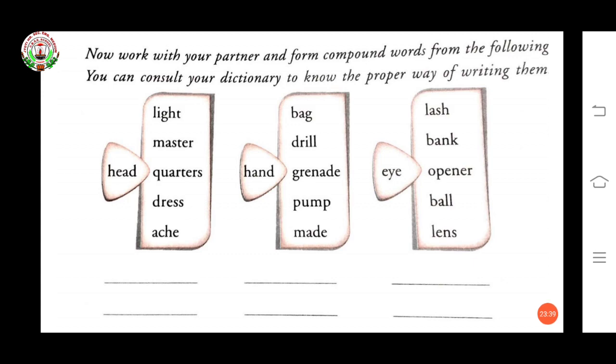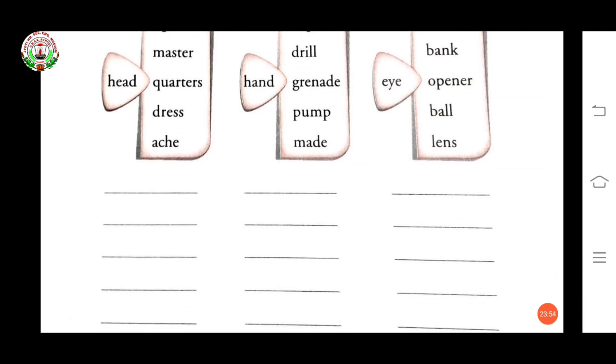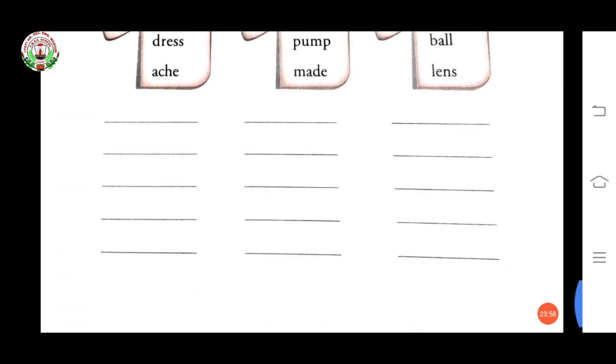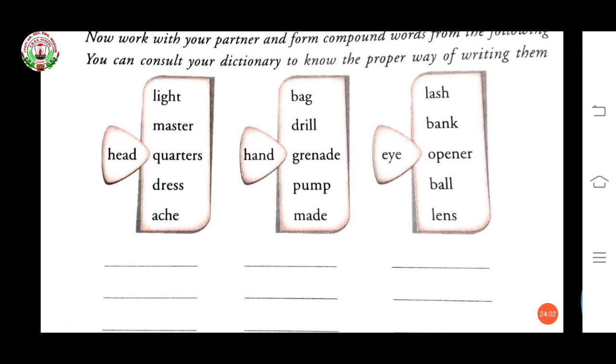Somewhere you have to use a hyphen, somewhere you have to put the words separately, and somewhere you have to write together in solid way. Okay, how you have to write? I'll give you a PDF on Saturday, so from there you can see. Now I'm going to end this video.